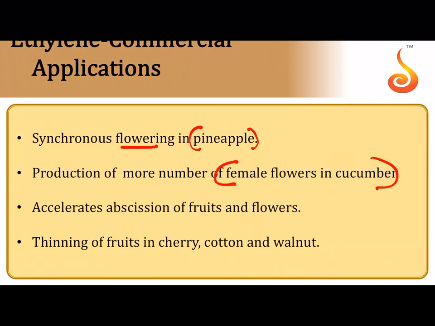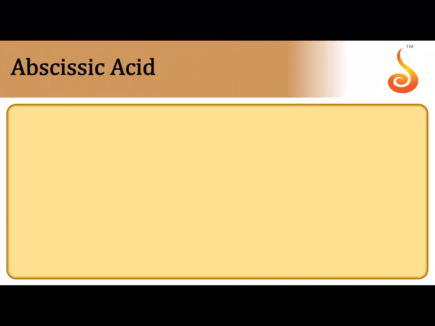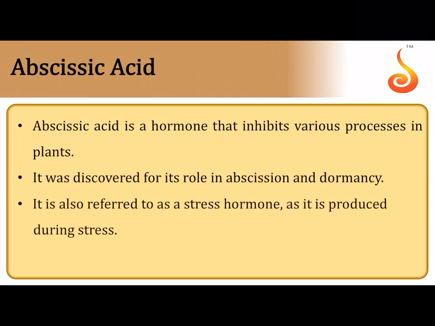It also increases feminization and accelerates abscission, and abscission in case of cherry, in fruits of cherry, cotton, I told you thinning of cotton, cherry and walnut is because of ethylene.